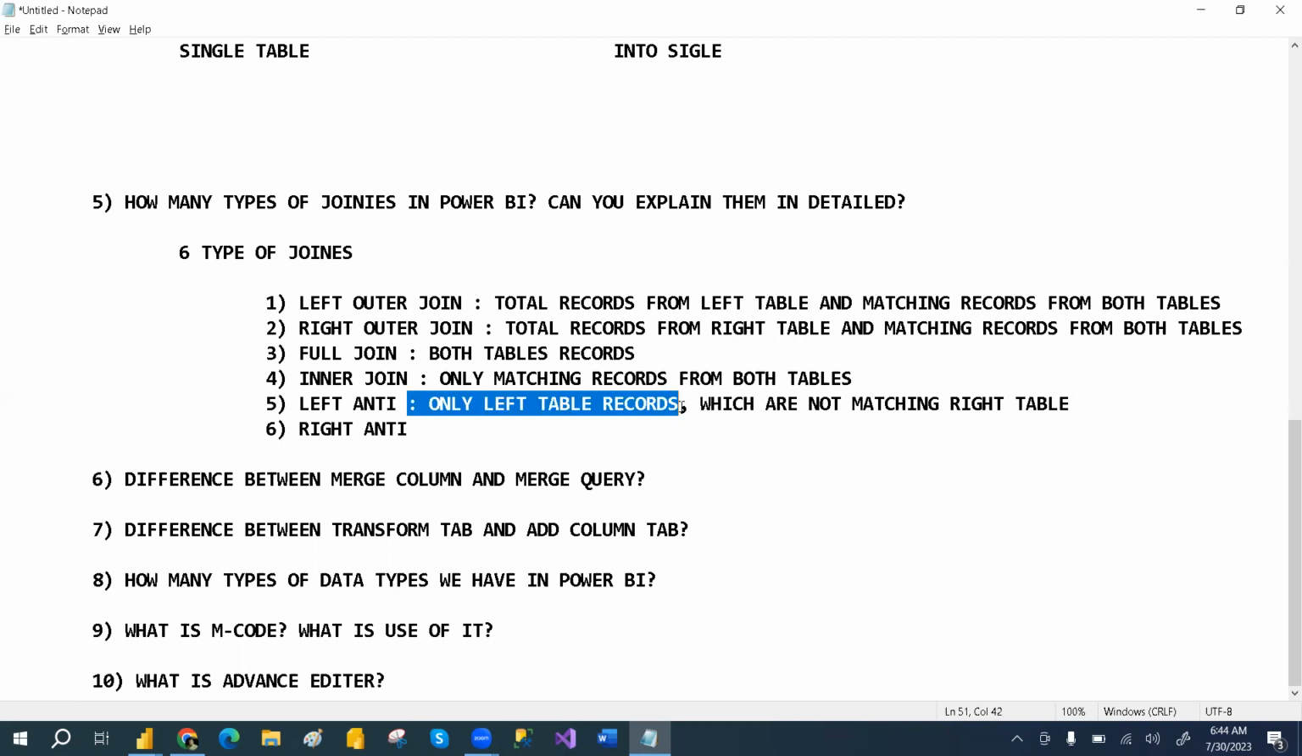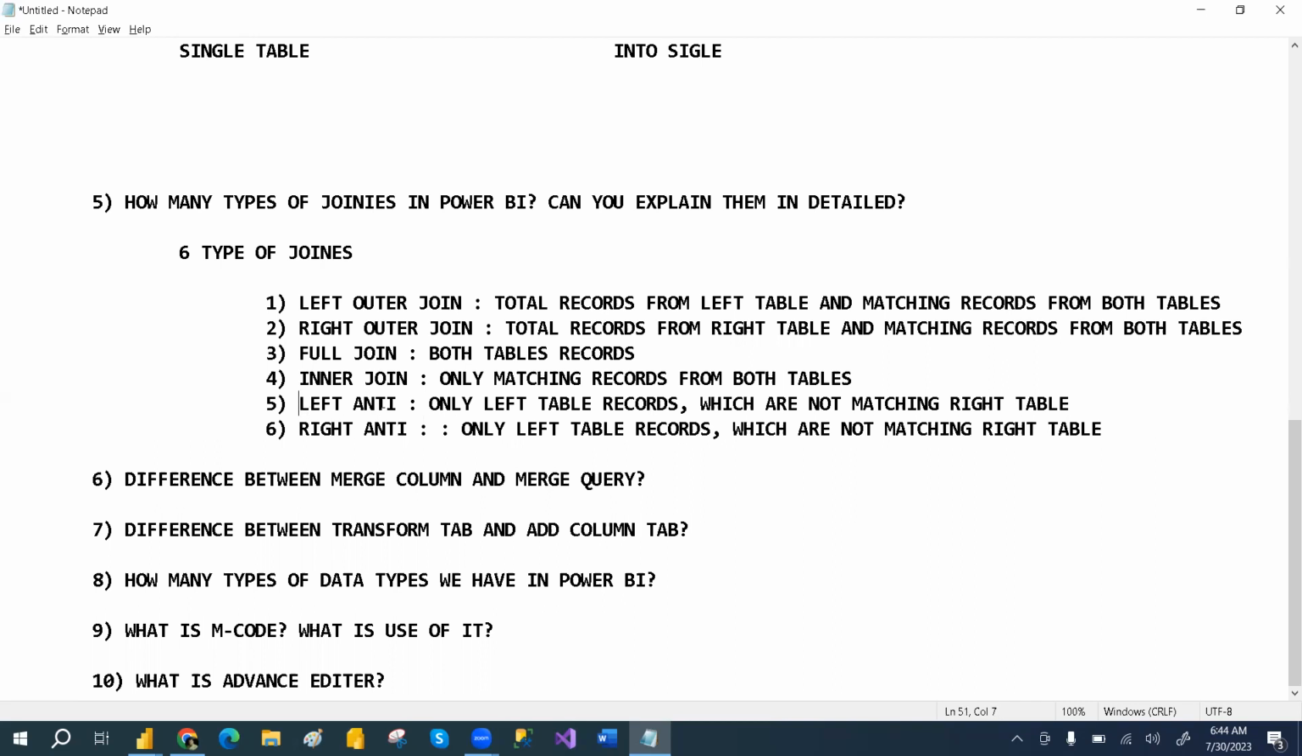Okay. And right anti is quite opposite to the left anti. So people may ask you the differences between left anti and left outer join and all. So you have to be ready. I have explained that very clearly, again, in the merge concept, guys.